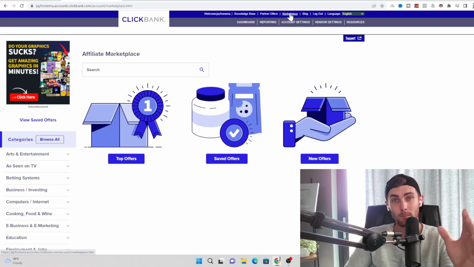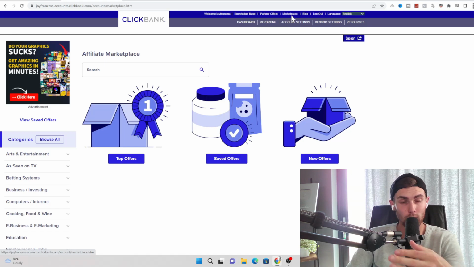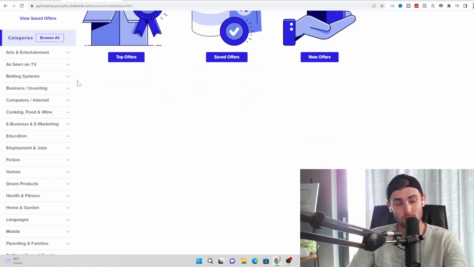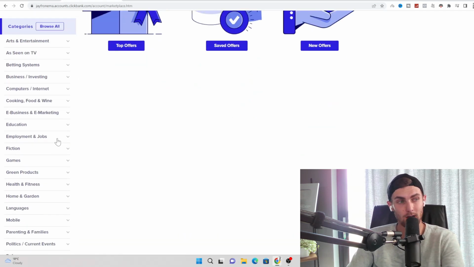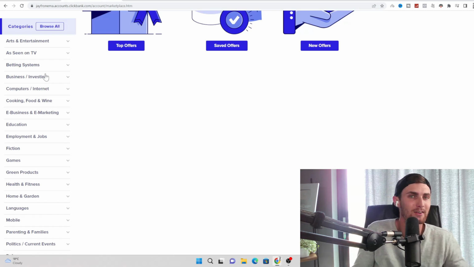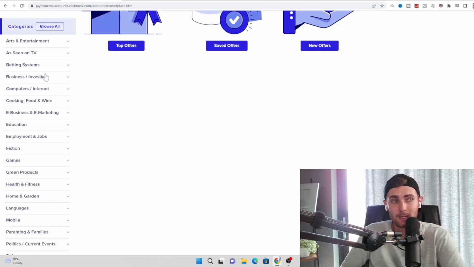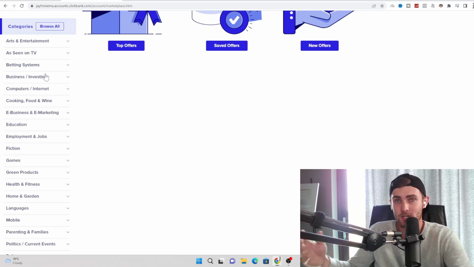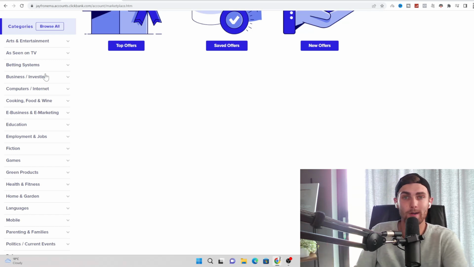Make sure you click on Marketplace on the top bar of your menu bar, and you will see all sorts of different categories on the left hand side, and these different categories contain hundreds of different products that you can go and promote. What I recommend you choose is something that you already perhaps know about, something that you enjoy, something that you're passionate about, because there's nothing better than starting a career and making money online or even in a traditional business in a career or a niche that you